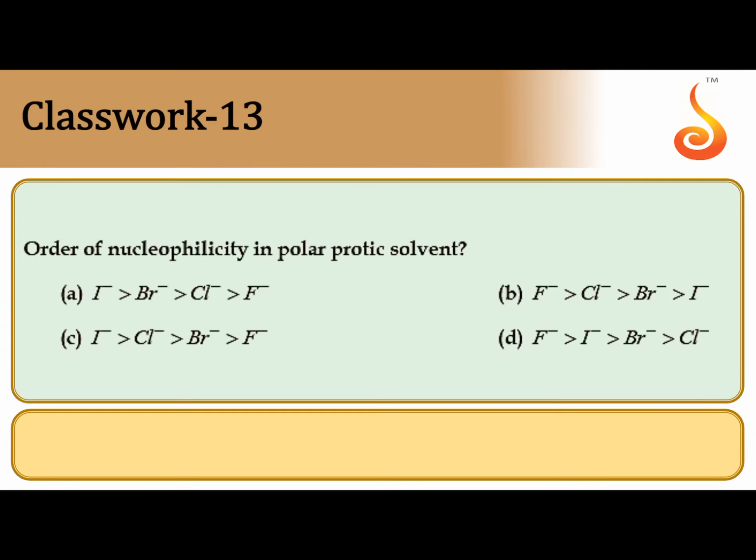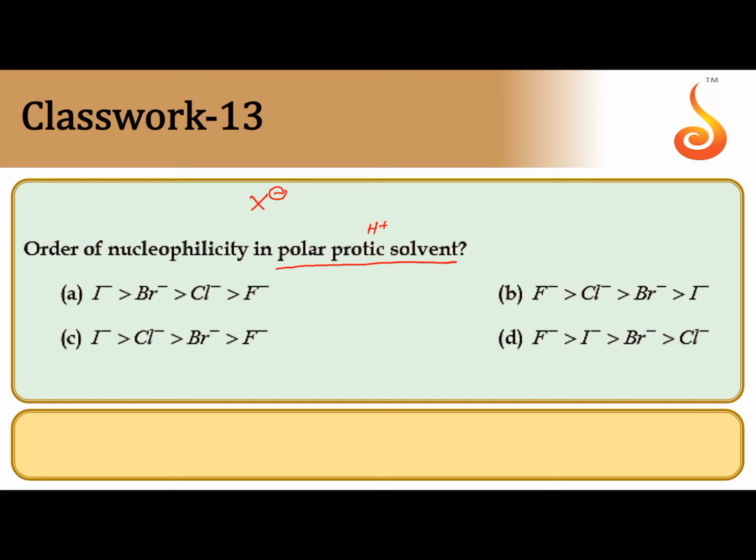Next, order of nucleophilicity in polar protic solvent. Polar protic solvent, example water. So it is having polar molecules as well as H plus ions also being provided. So now halide ion is hydrated. Among these halide ions, the smaller halide ion is more hydrated.